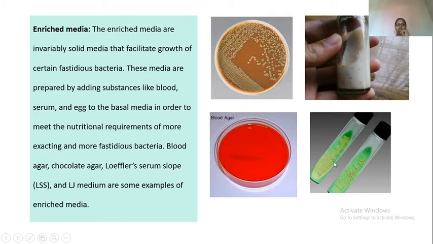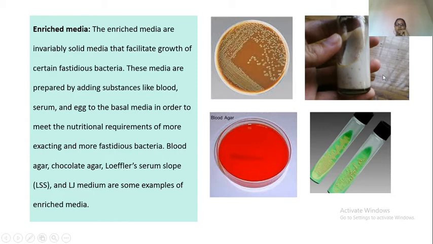Enriched media are the media which have an additional nutrient ingredient. For example, most common is blood agar. Blood agar is basically nutrient agar, which is a basic medium, plus 5% sheep blood. So the blood present in this media is a source of nutrient. Chocolate agar: again in chocolate agar, hemolyzed RBCs are the source of nutrients.